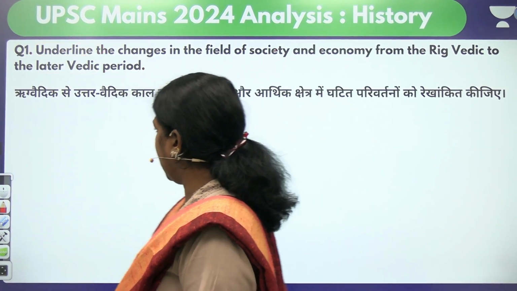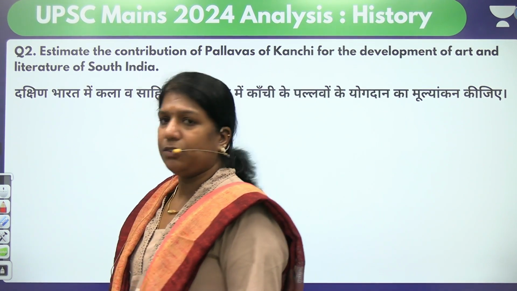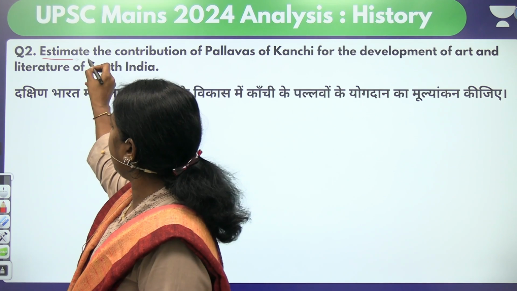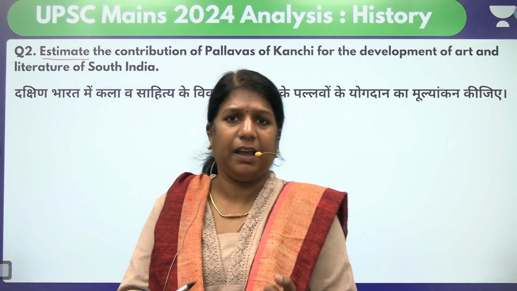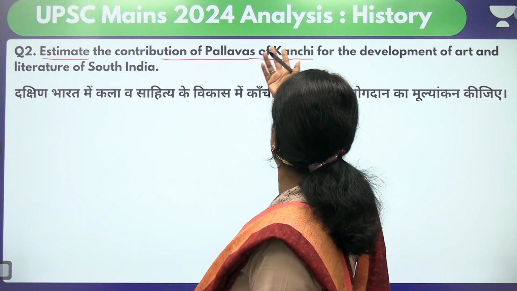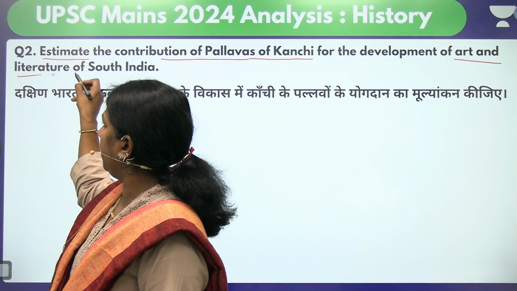Now moving on to the second question. When I read the question, it starts with "estimate", which means you have to put a word and tell what exactly happened. The contribution of Pallavas of Kanchipuram, Kanchi, for the development of art and literature of South India.